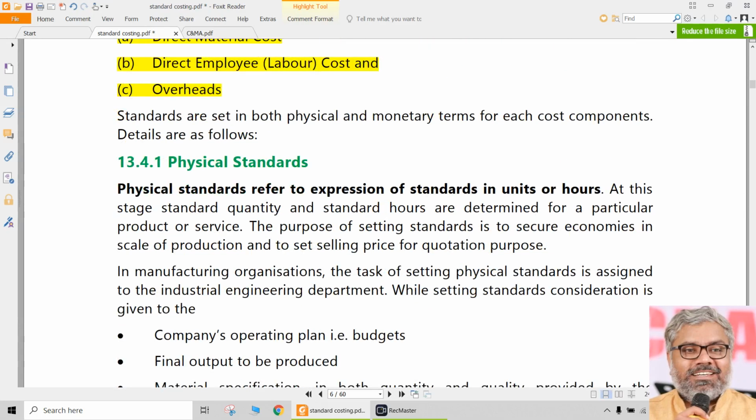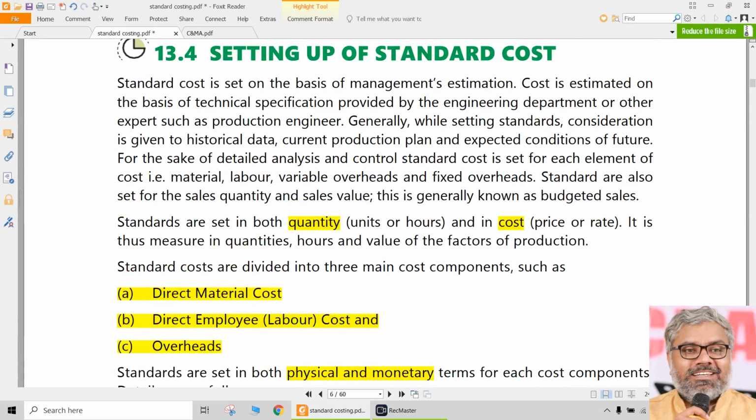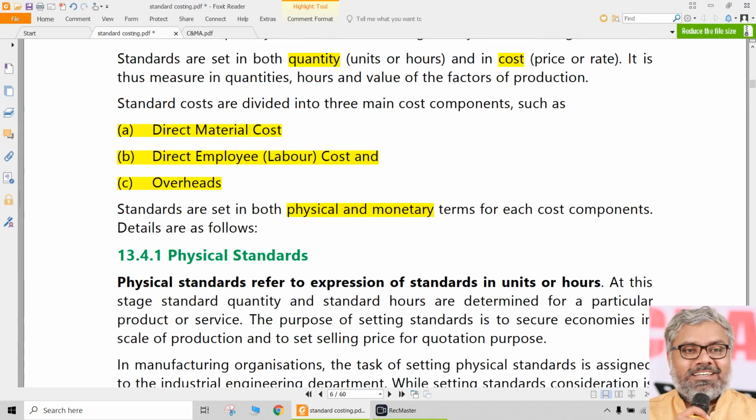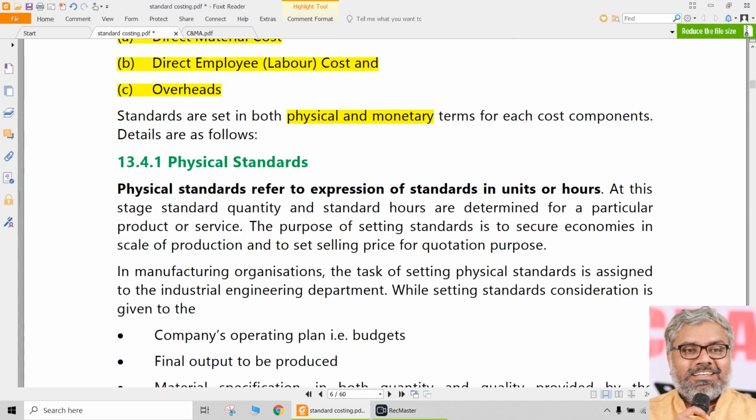So they can be broadly classified into two things: physical standards and monetary standards. And both are not separate, by the way. They will be there as part of each element of cost.